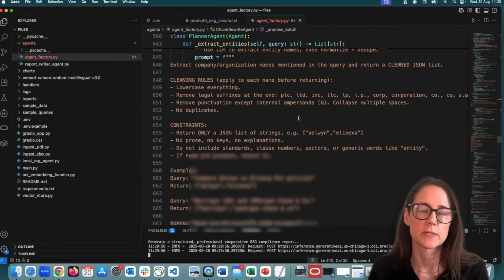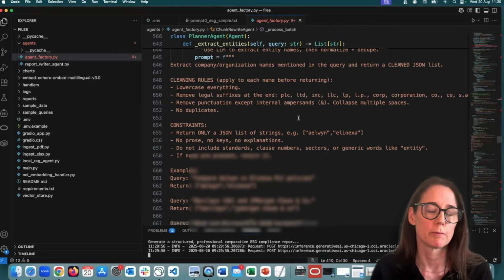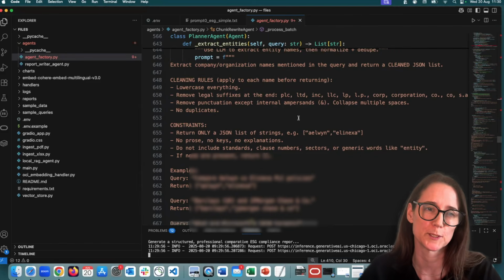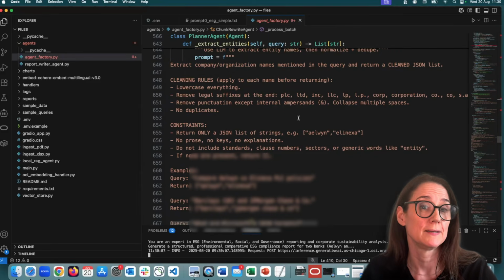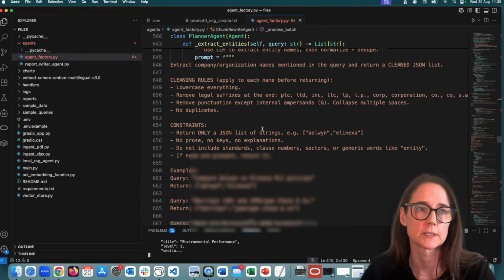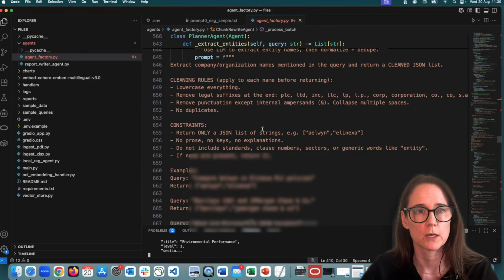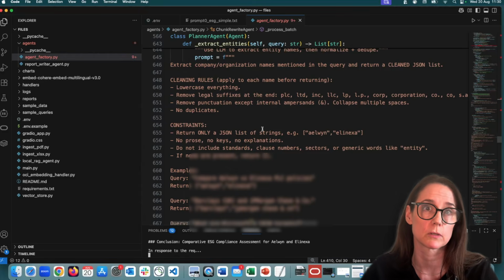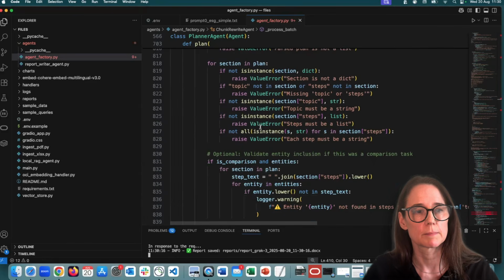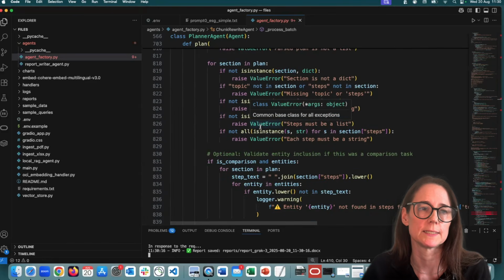And LLMs have a tendency to break down JSON or not stick to the rules when it comes to JSON. So you have to be very explicit in your prompt about creating a clean JSON result every time. And that's how these agents can talk to each other. And of course, when it comes to comparison, then you have to explicitly tell it, okay, if it is a comparison, make sure you're selecting data from both of the entities that you're comparing.